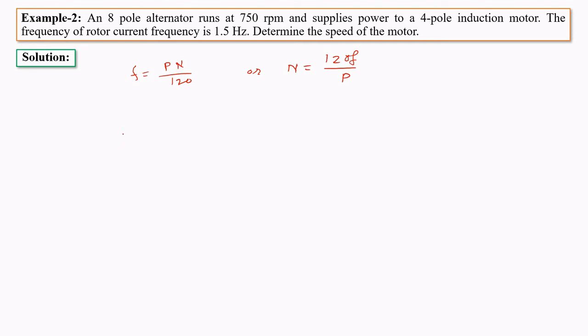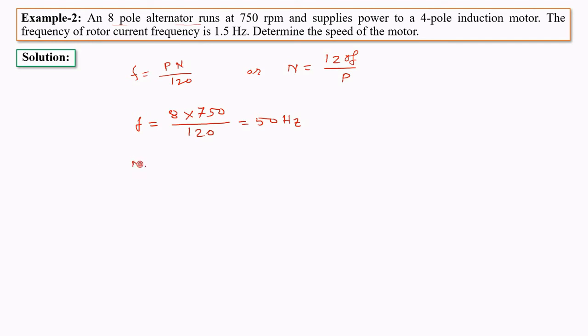So first of all, we'll calculate the frequency of the power developed by this alternator. The frequency of the alternator can be calculated as the number of poles of the alternator, that is 8, into the speed of the alternator, 750 RPM, upon 120. After simplifying, we'll get the frequency as 50 Hz. So the parameters of the alternator are used to calculate the supply frequency, which is fed to the induction motor.